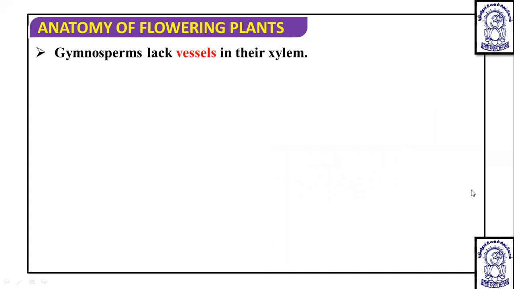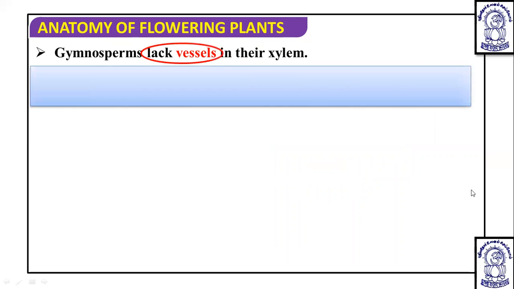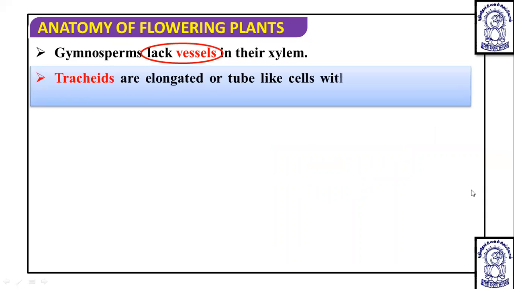Dear students, out of these four, in gymnosperms you will see the absence of vessels, but tracheids, fibers, and parenchyma are present. But when we talk about angiosperms, in angiosperms all four are found. And in these, the first, tracheids, are elongated tube-like cells.